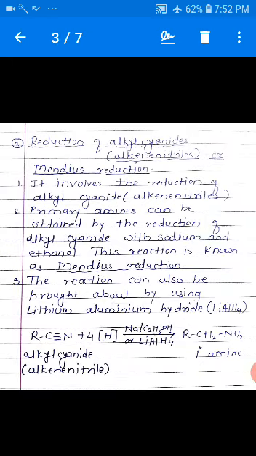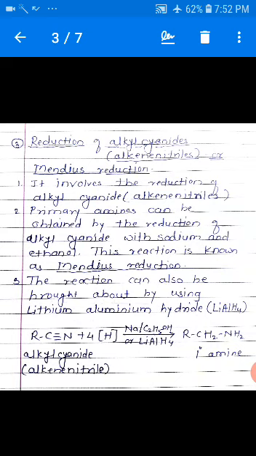Third method is reduction of alkyl cyanides or alkane nitriles, and it is also called Mendius reduction. In Mendius reduction, the alkyl cyanides on reduction in presence of sodium in ethanol or LiAlH4 form primary amines.